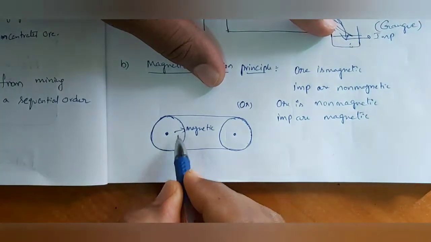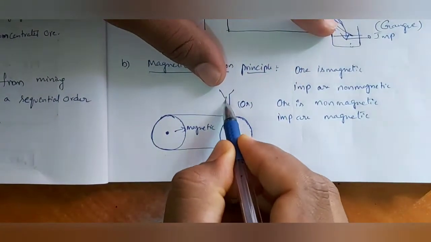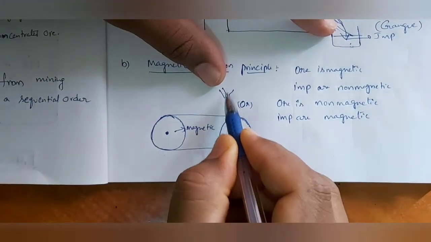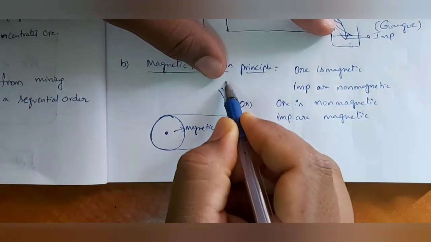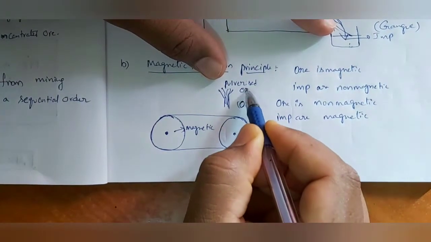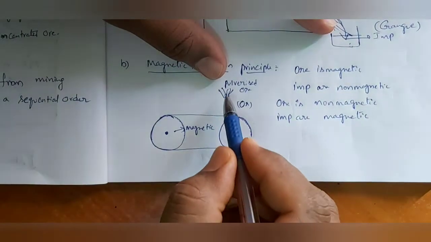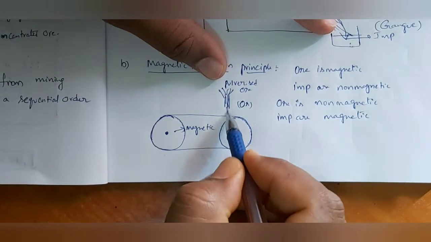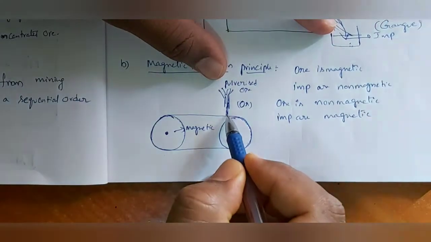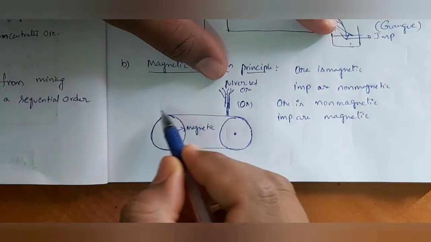Now from here I am going to pour pulverized ore. Pulverized ore is nothing but powdered ore. That ore falls onto the conveyor belt, and this conveyor belt keeps moving continuously.